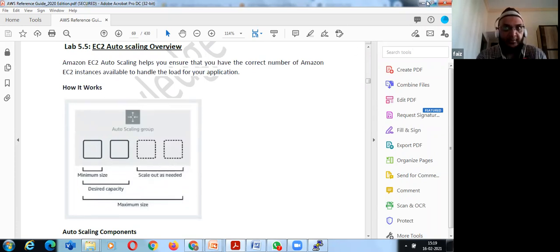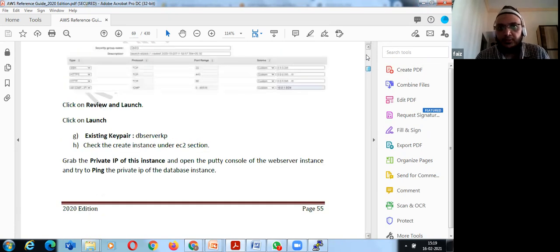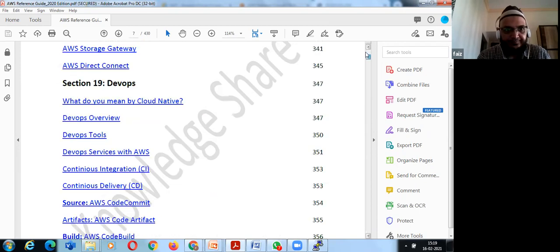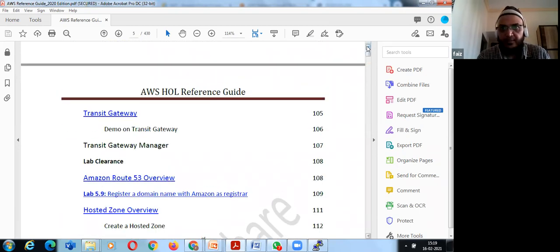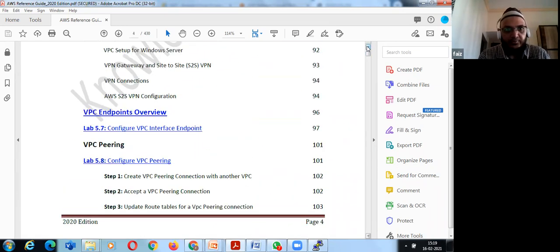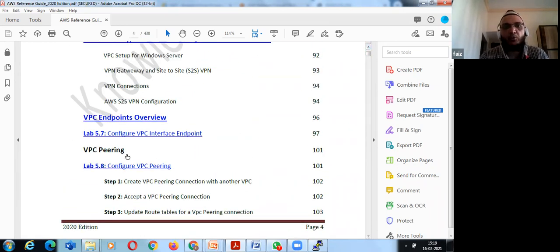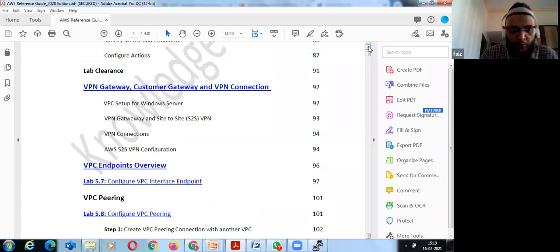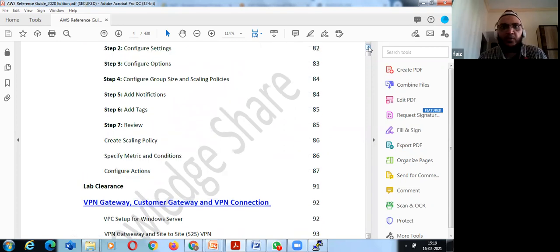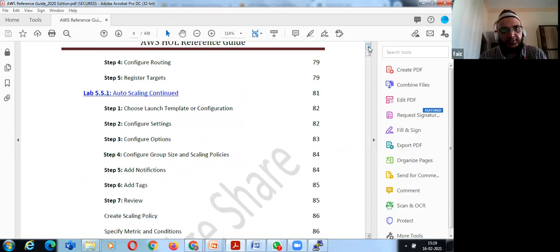Before auto scaling, try load balancing. So I have covered everything, right? Endpoints. What is an endpoint service? I've just given you a high-level overview, but with this book, you can always go through those concepts.